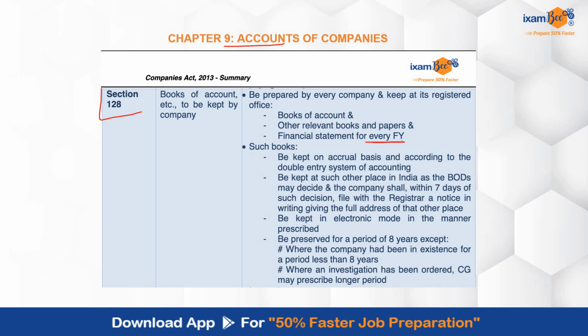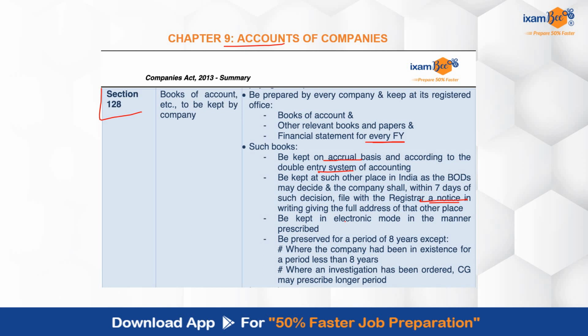Now when the company is going ahead and maintaining these financial transactions records, they have to ensure that they are doing that on an accrual basis, and the double entry system of accounting that is basically being followed. So companies, they must keep their books updated on a regular basis, and they are required that they will be following a standard method of accounting. That is very important. And then these have to be kept at the company's registered office and any other place, but the board of directors, basically they have to go ahead and decide that, and with respect to that the registrar has to be updated by filing with the registrar a notice with respect to that.